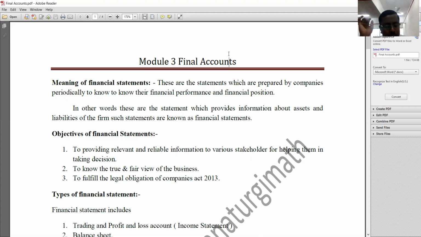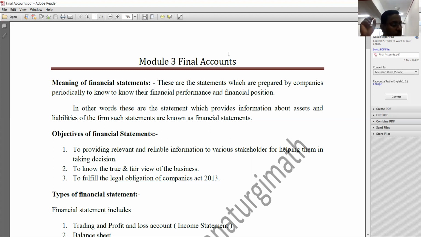And the third important objective behind preparation of final accounts is fulfilling the legal obligations of the Companies Act. There are certain regulatory bodies like the Companies Act 2013, or other acts like the Income Tax Act, or it may be the Chamber of Commerce, or the District Industry Centre, that expect every company to prepare its final accounts at least once in a year, and submit them to the concerned authorities.